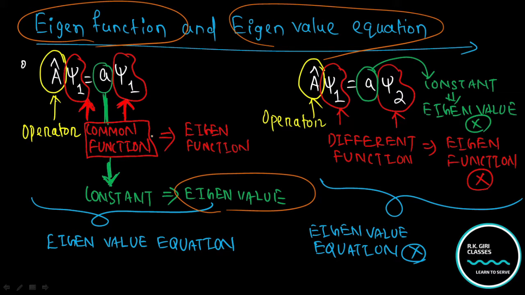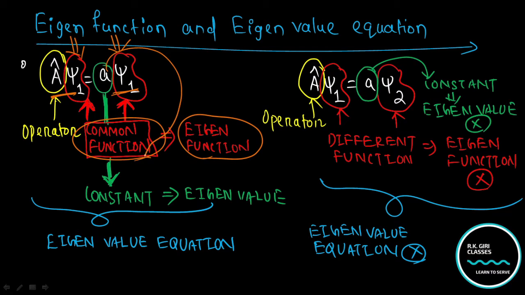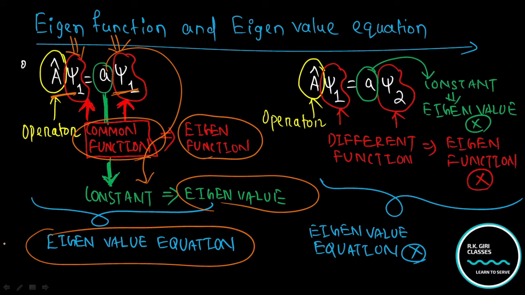If your operator A operated on a function psi1 and you got a result like A psi1, you clearly mark there that before the operation and after the operation you got the common function, therefore it is known as an eigenfunction, and the corresponding constant value is known as the eigenvalue, and the whole equation is known as the eigenvalue equation.